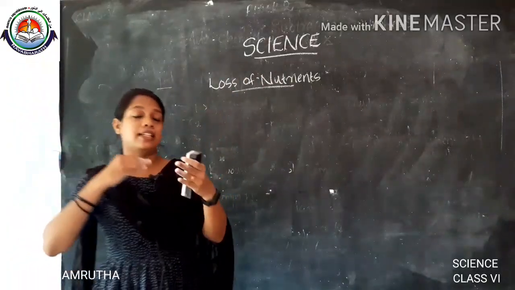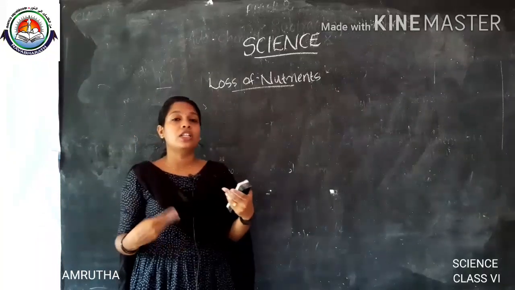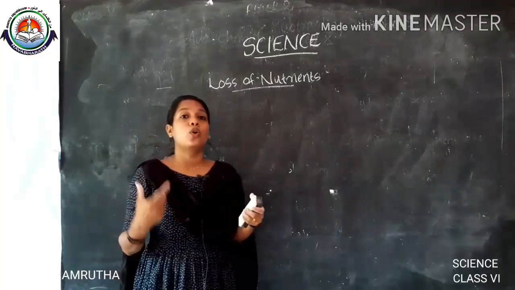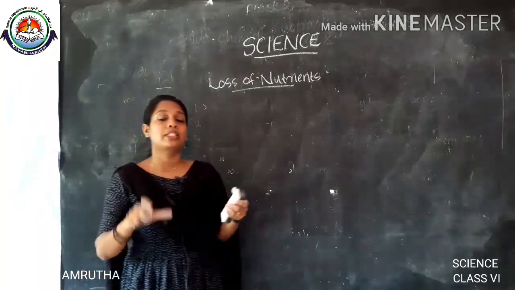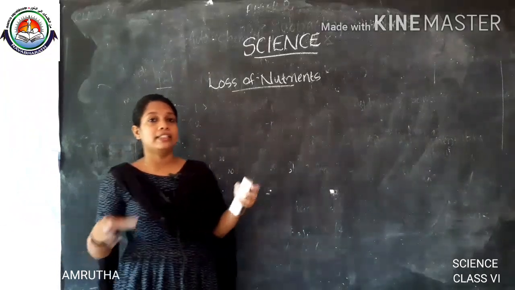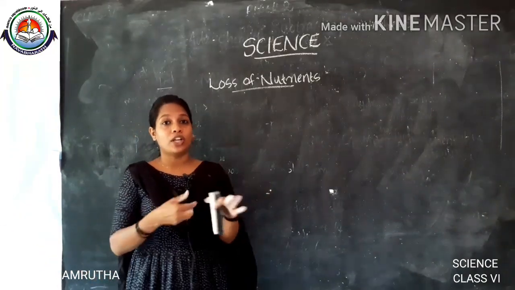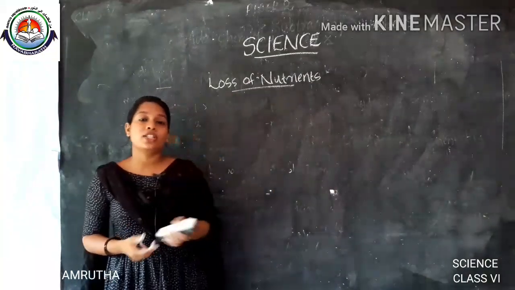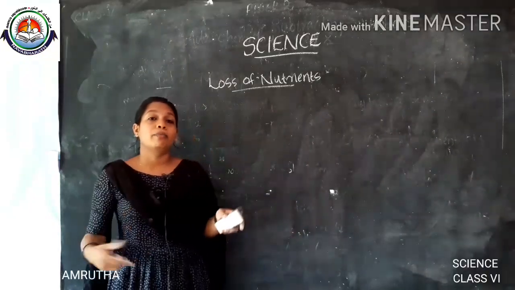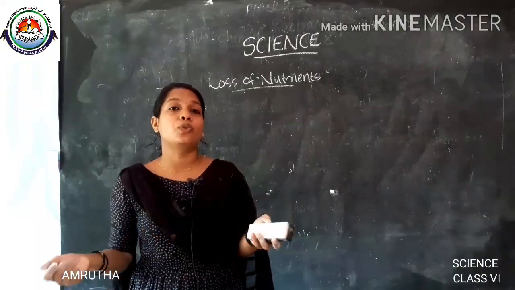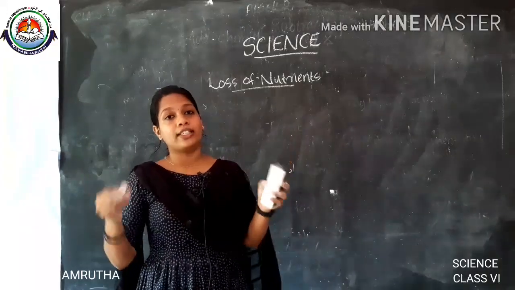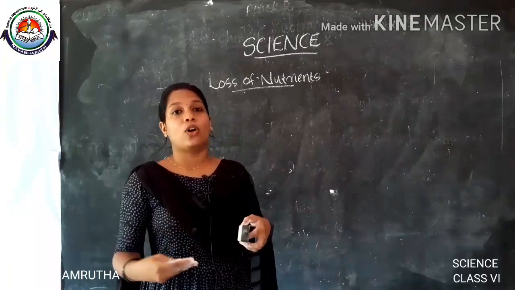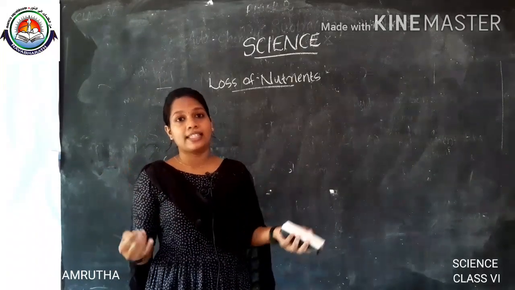Then, when we wash the vegetable after cutting it, the water soluble nutrients will get washed off, so vegetables and fruits should not be washed after they are cut. Then, when we wash rice and dal for a long time, it also drains the water soluble nutrients from it.